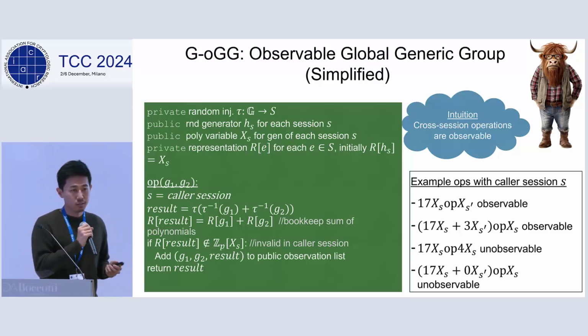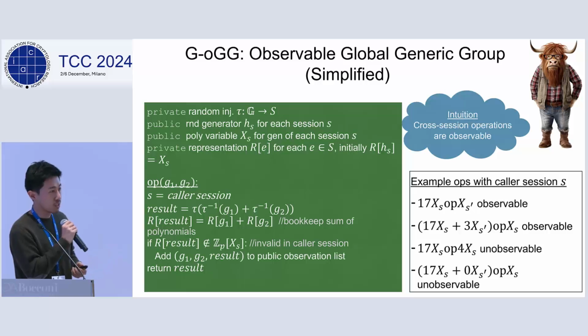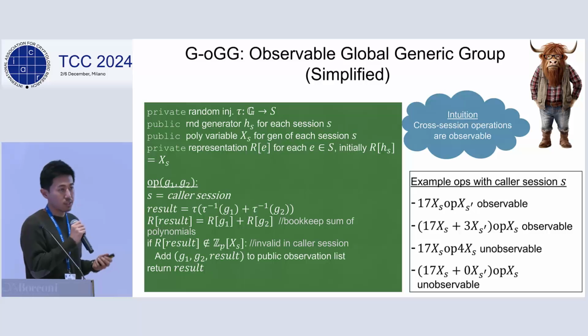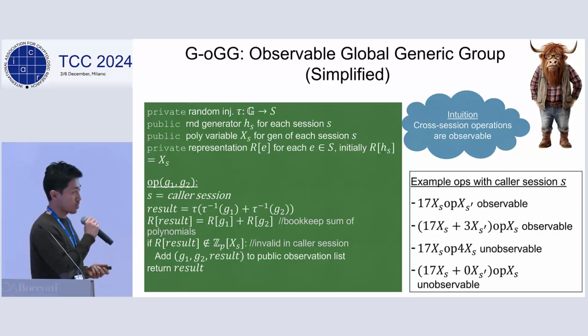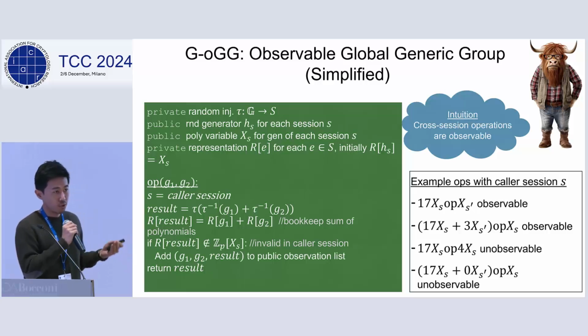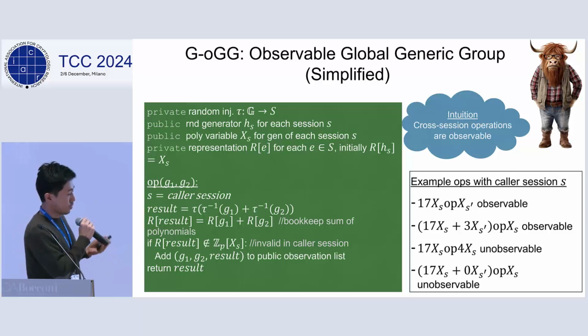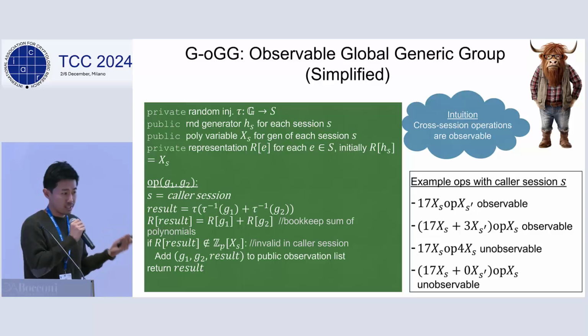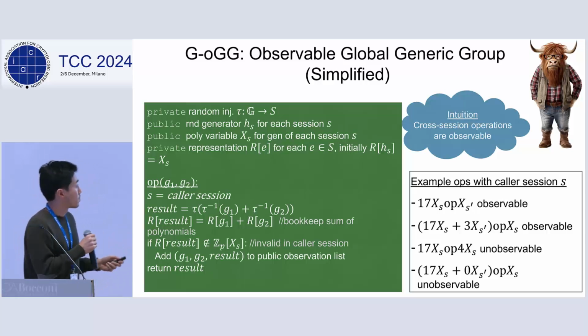So this strict version of generic group oracle is not very useful for proving the security of NISC, because again, the knowledge extractor needs to observe group operation queries. So we need to implement some observability mechanism for the extractor to obtain relevant information so that they can extract the witness. So how can we design that?